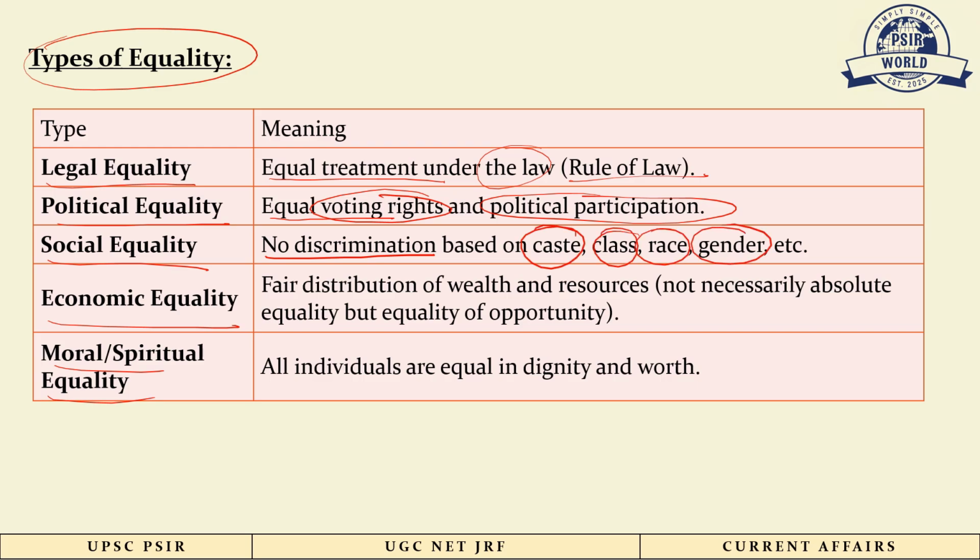Economic equality means fair distribution of wealth and resources, but not necessarily the absolute equality that everyone has equal resources, equal wealth, but equality of opportunity, which means all people have equal chances of generating wealth and making wealth. Moral and spiritual equality means all individuals are equal in dignity and worth. This is a spiritual and philosophical concept, but it is also a kind of equality.